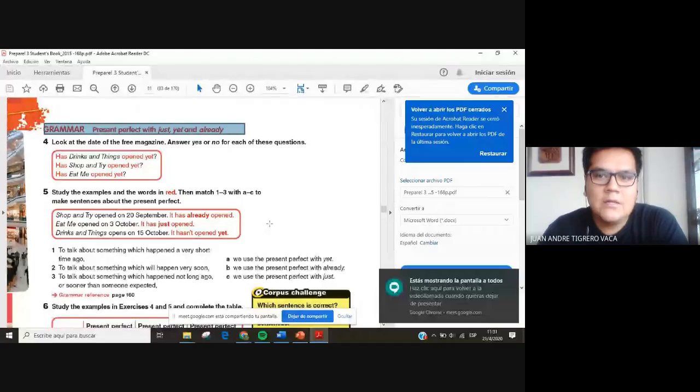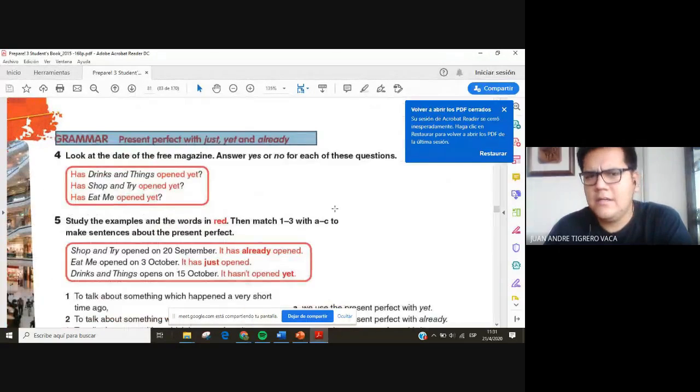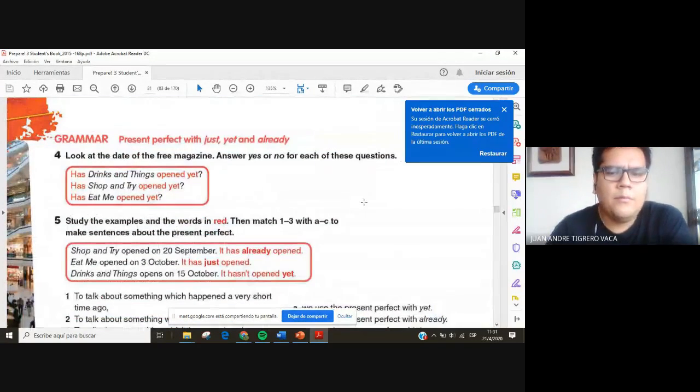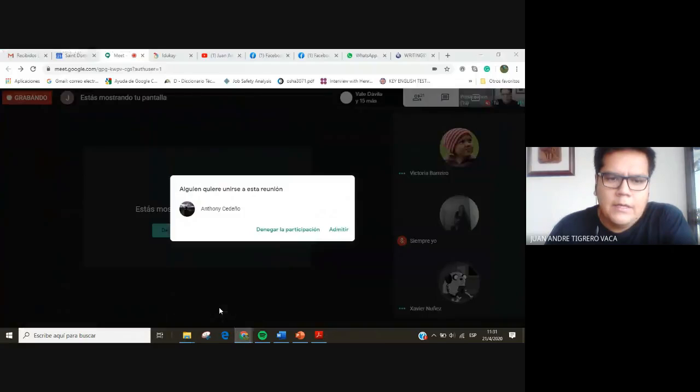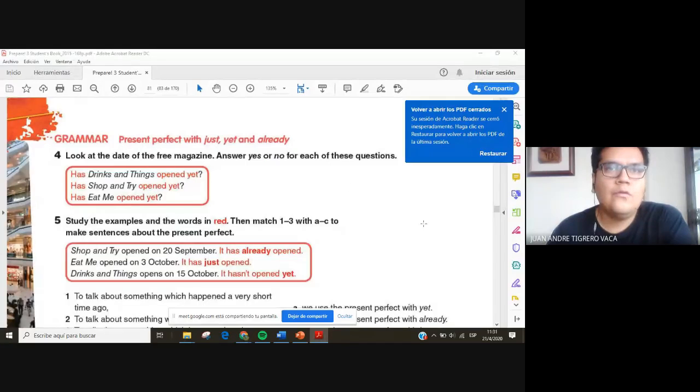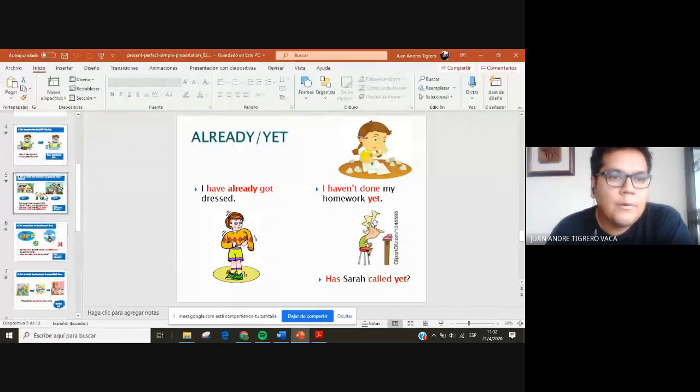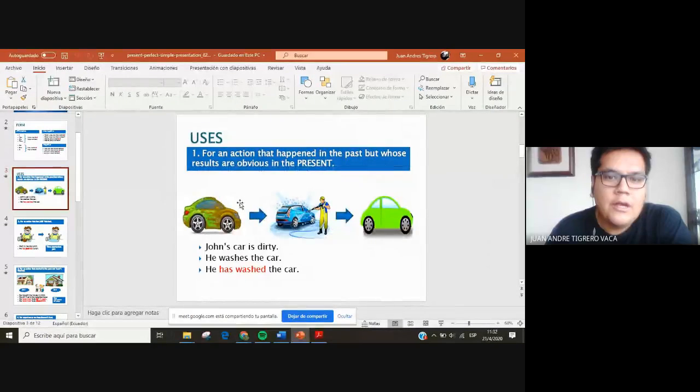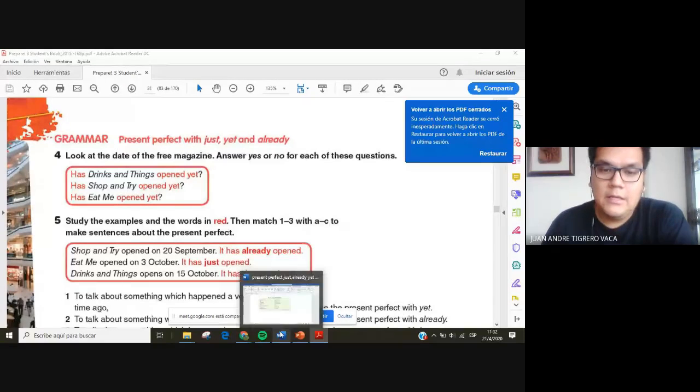Okay, so in this last couple of days, weeks actually, we've been talking about the present perfect. The present perfect is a tense we use to talk about something that happened in the past and may be still relevant in the present. Like we saw the example of the person washing the car. Remember that person that had the dirty car, now he washed the car, now the car has washed, okay? So that's the perfect example of the present perfect.